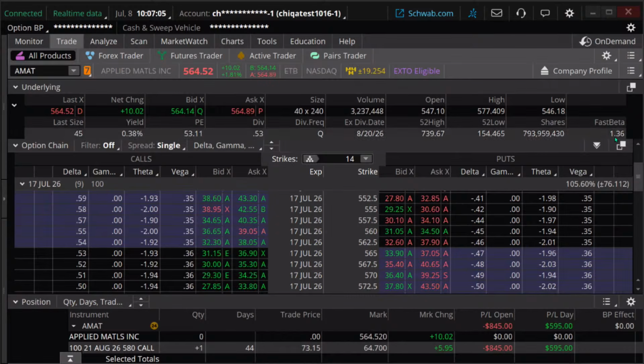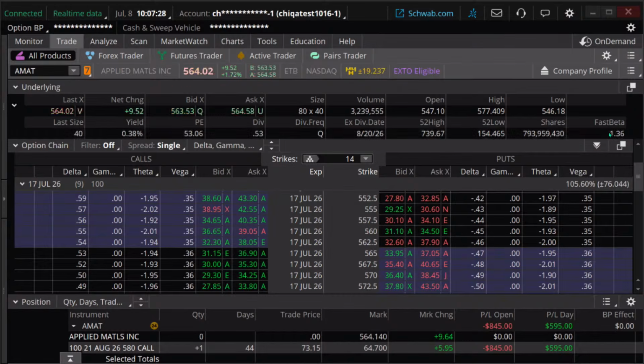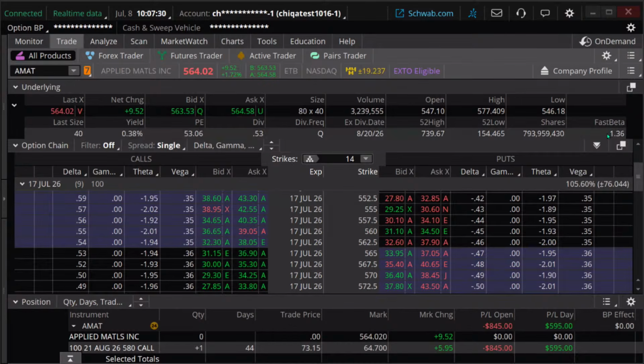And basically what this says is how much this moves per move in the S&P 500. If the S&P 500 goes up 1%, this is going to go up. This has gone up about 1.36%. If the S&P 500 has gone down about 1%, this has gone down about 1.36%. So it's a measure of volatility in that regard.